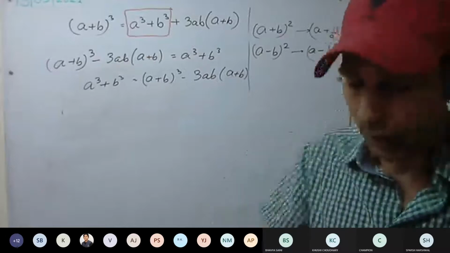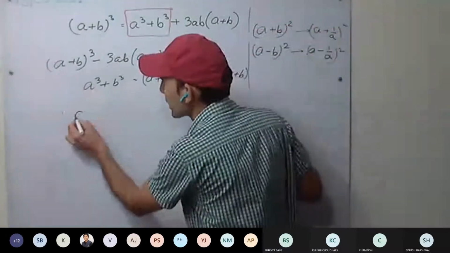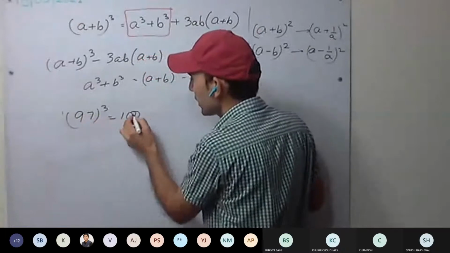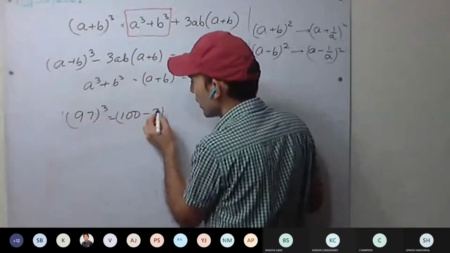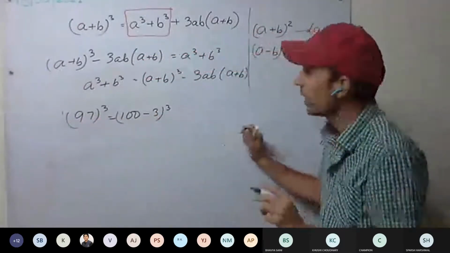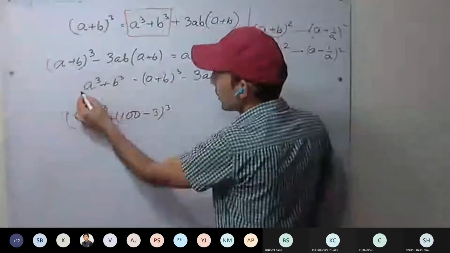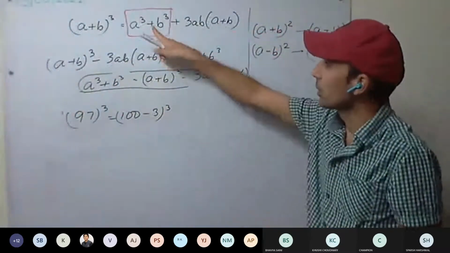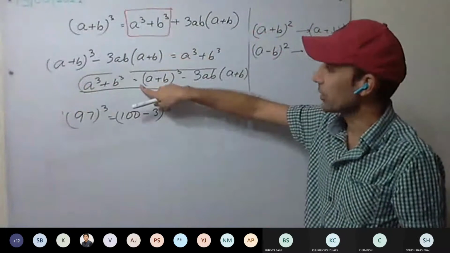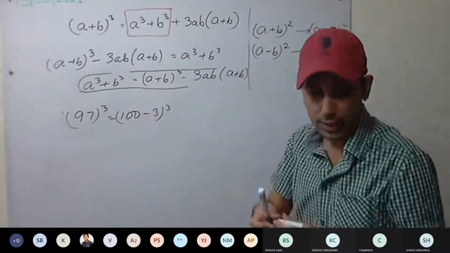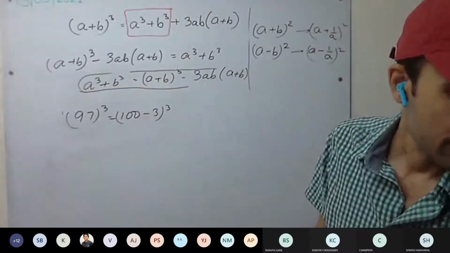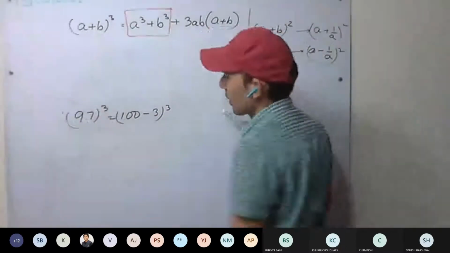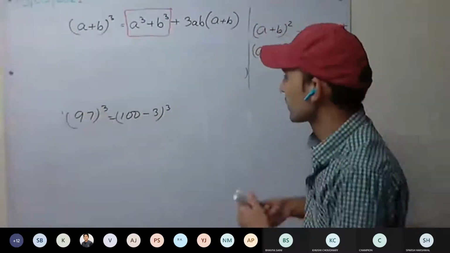Okay, which identity are we going to use? It is 97 whole cube, which is 100 minus 3 whole cube. And see here, this one you don't have to remember, the ones which have been given in red, because you have to remember this one, and from this we can derive that one, yes or no? Okay, so for 97 cube, you'll get the answer.